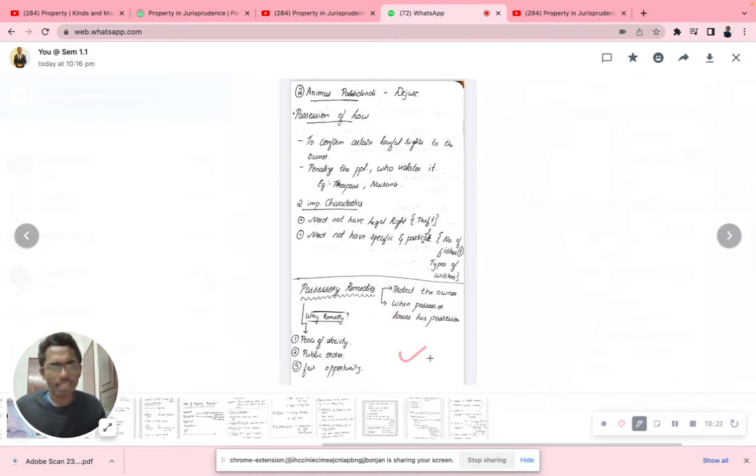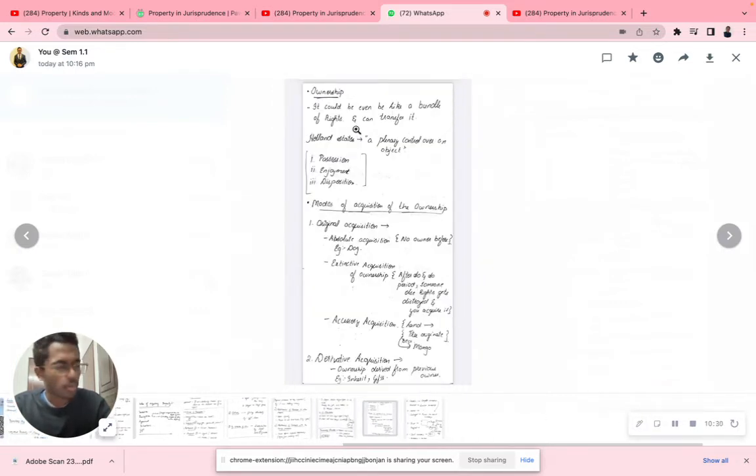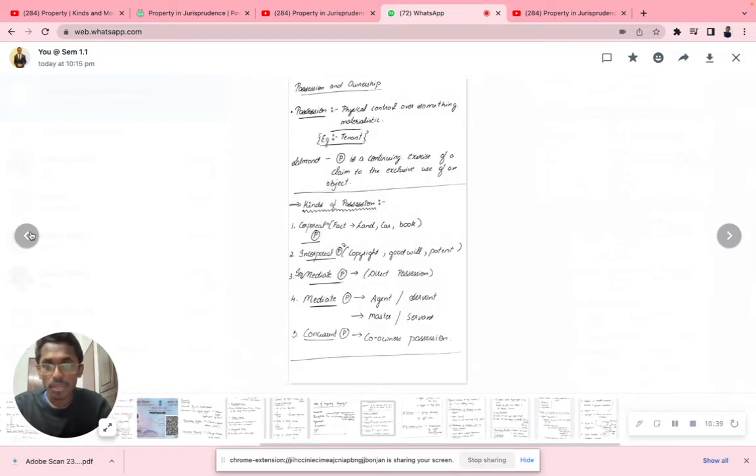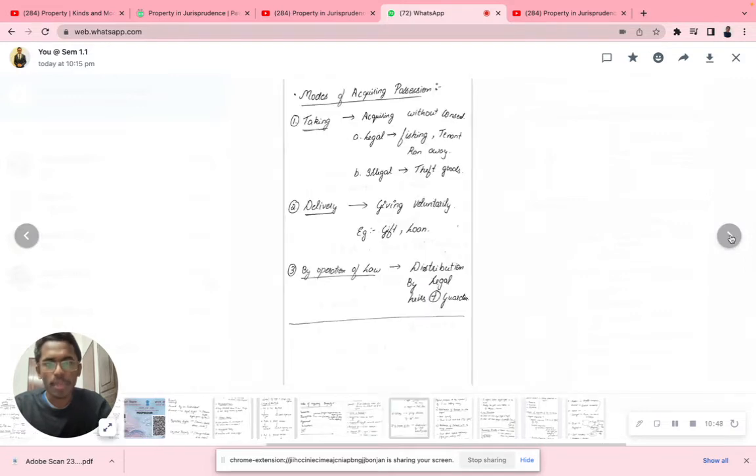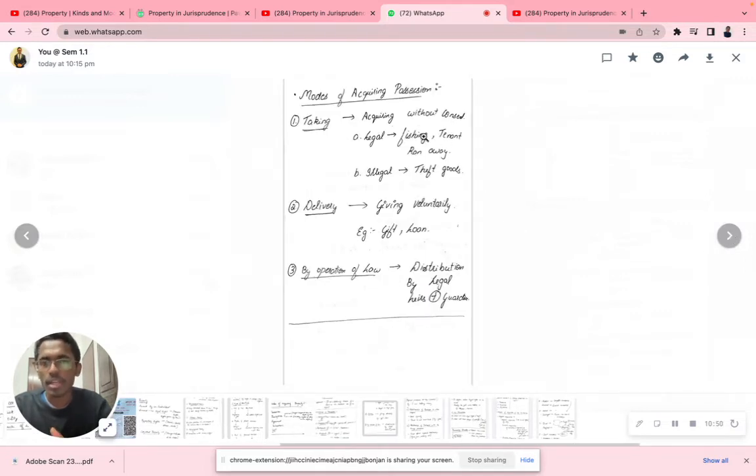So guys, that's more about possession. Now I'm going back to ownership. But before I go to ownership, let me quickly take you through a few important concepts of possession again, a quick recap. We learned about possession and kinds of possession. Revision is important; simply learning does not make sense. That's the reason I'm making you revise. Possession: corporal possession, incorporeal possession, immediate possession, mediate possession, concurrent possession. Then we discussed modes of acquiring possession: taking, delivery, by operation of law.